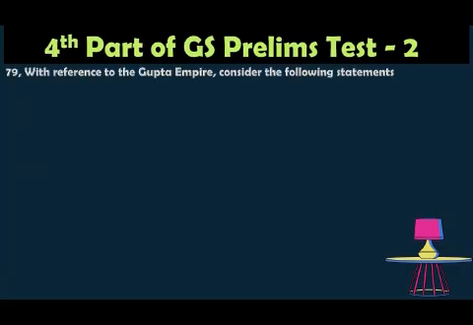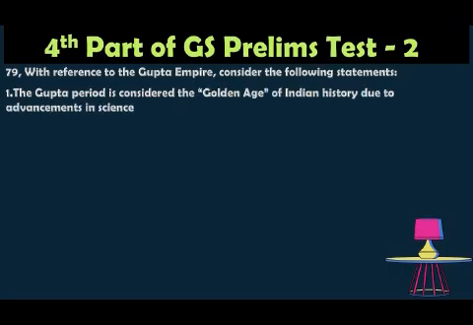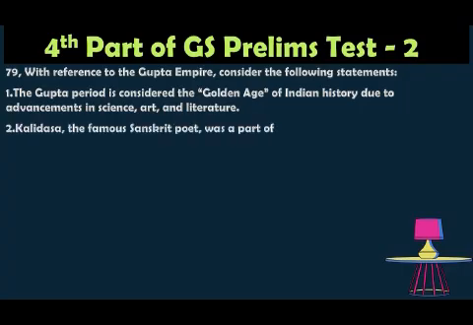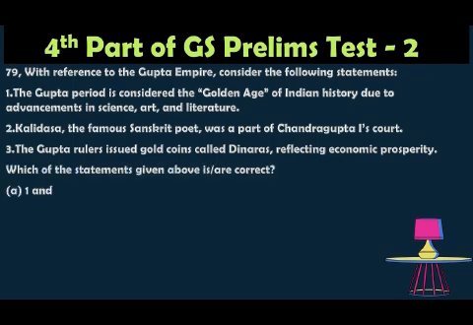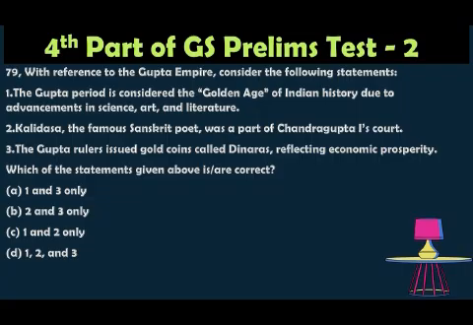The 79th question. With reference to the Gupta Empire, consider the following statements. 1. The Gupta period is considered a golden age of Indian history due to the advancement in science, art and literature. 2. Kalidasa, the famous Sanskrit poet, was a part of Chandragupta's court. 3. The Gupta rulers issued gold coins called dinaras, reflecting economic prosperity. Which of the following statements is correct? Option A, 1 and 3 only. Option B, 2 and 3 only. Option C, 1 and 2 only. Option D, 1, 2 and 3. The correct answer is option A, 1 and 3 only.